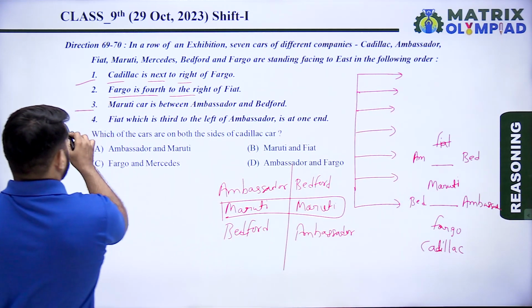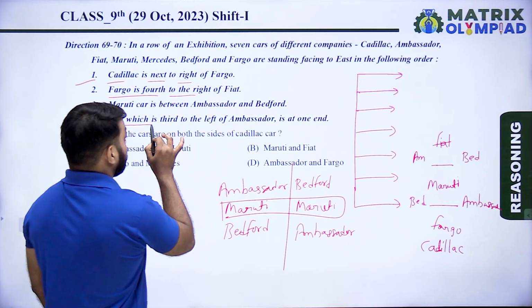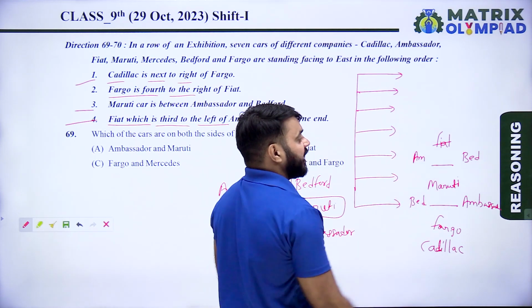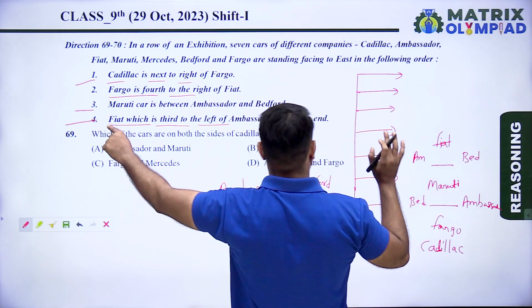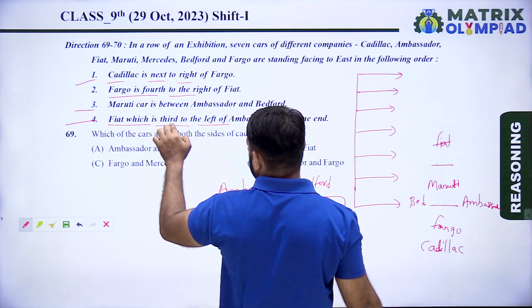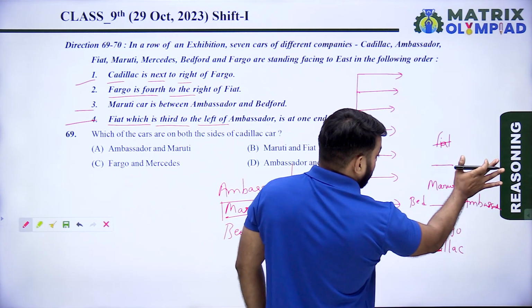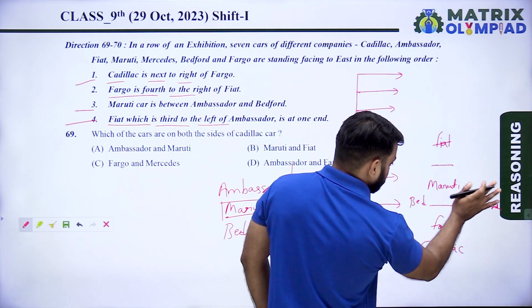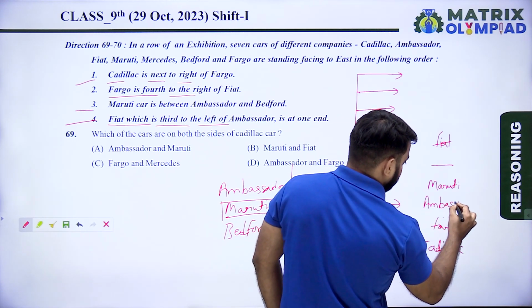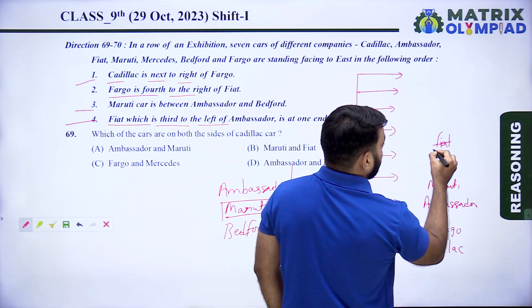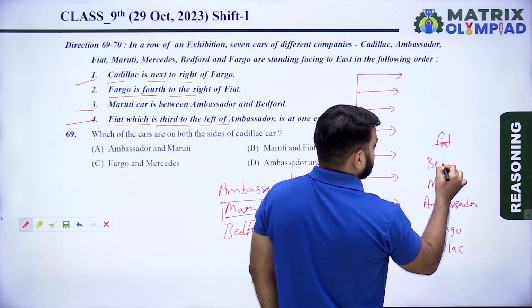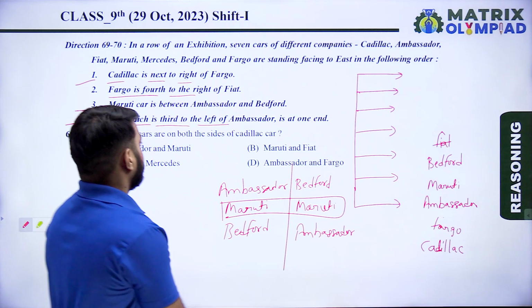Now, according to fourth information, Fiat, which is third to the left of Ambassador. If Ambassador's place were this, then Fiat would be just left of it. But according to fourth information, Fiat is at third to the right of Ambassador. So Ambassador's place will be here. And 1, 2 and 3, Fiat will be here. Fiat will be here, so Bedford will be here. This will be Bedford's place.